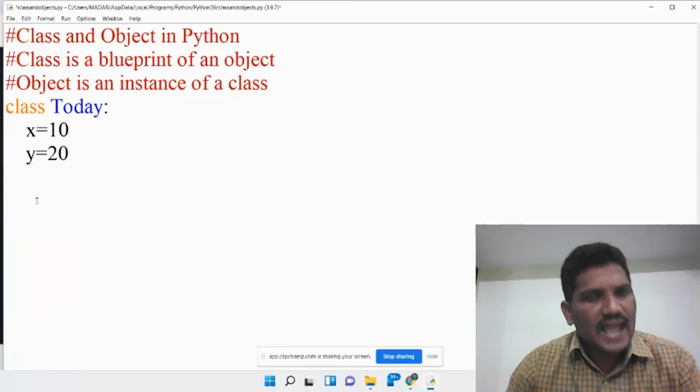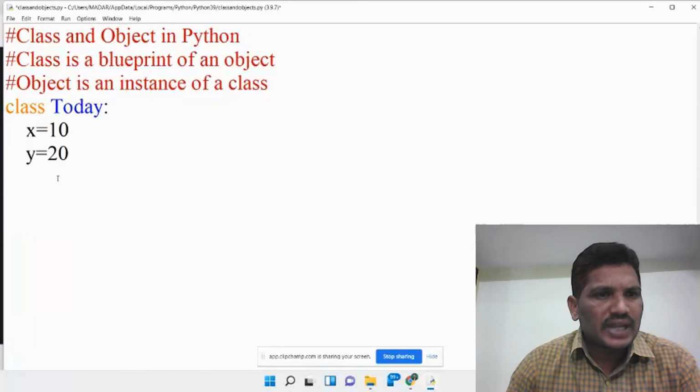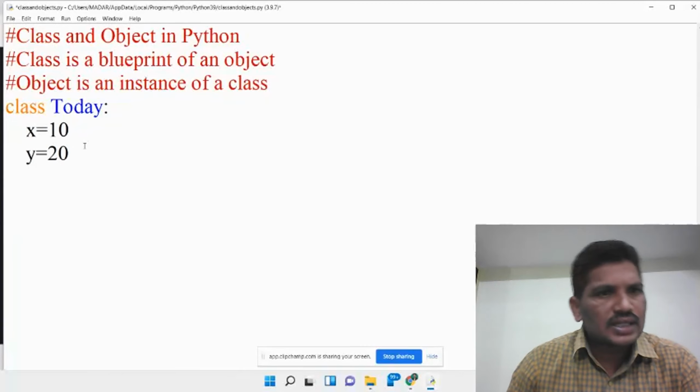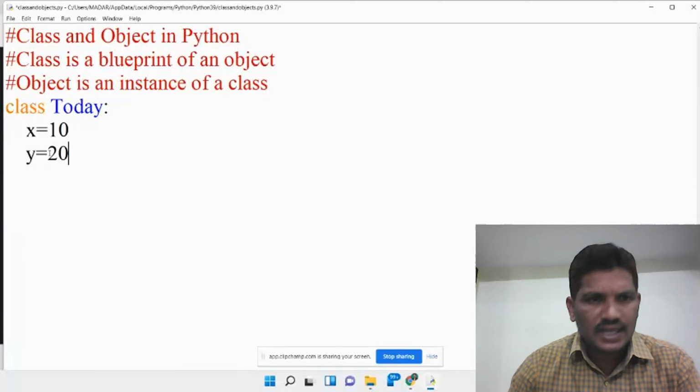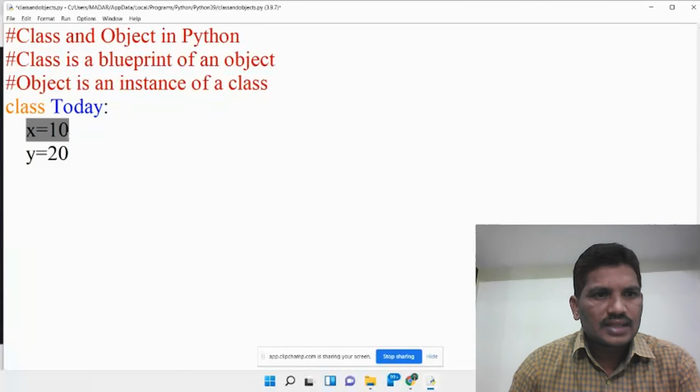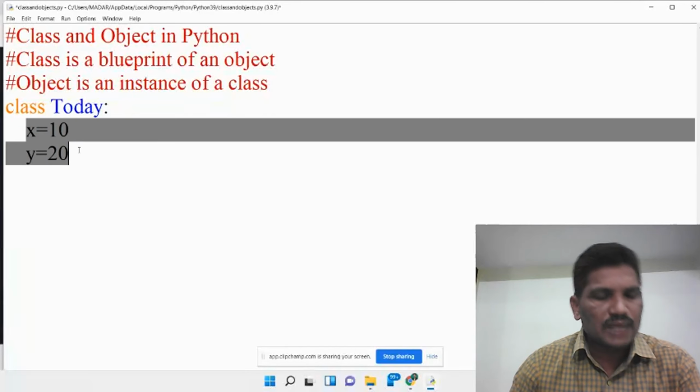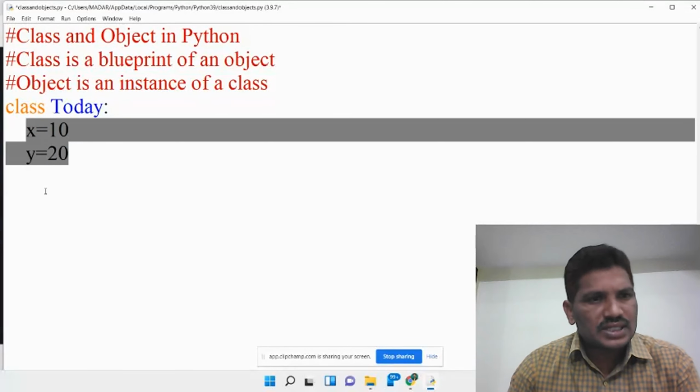But how can we access these variables? Once the class is defined, what do we do? We can create an object. With the help of the object, we can access the members of a class. The first syntax is the class name, which is called a collection of variables and methods. Then after that, what is an object?